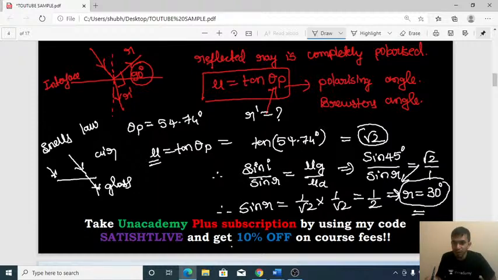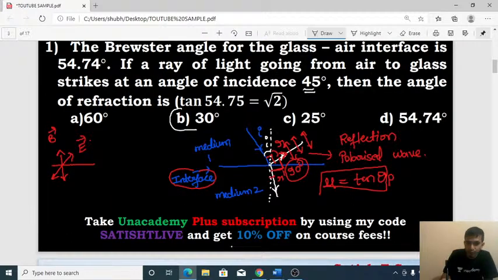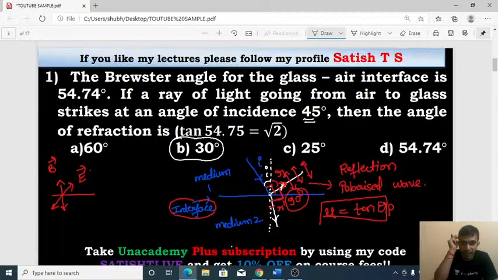R equal to 30 degrees is the right answer for this question. This is the angle of refraction, 30 degrees. So which option is correct? Option B should be the right answer for this problem. Option B is the right answer. 30 degrees is the right answer for this question. I hope it is clear to everyone.